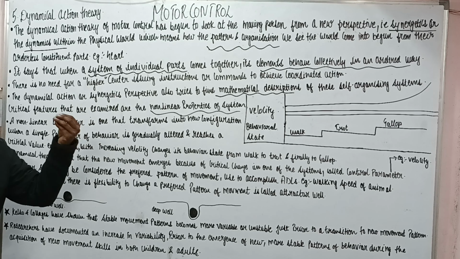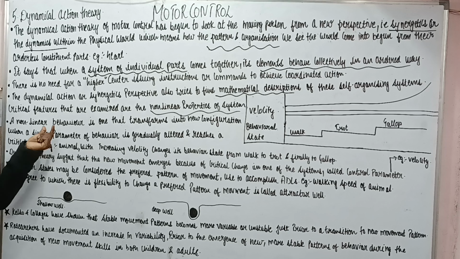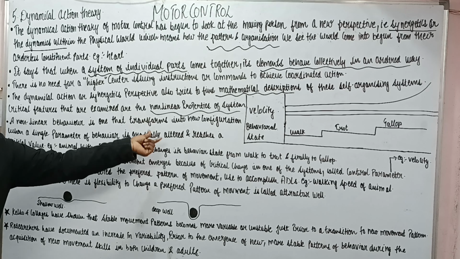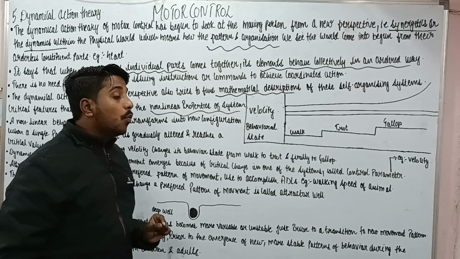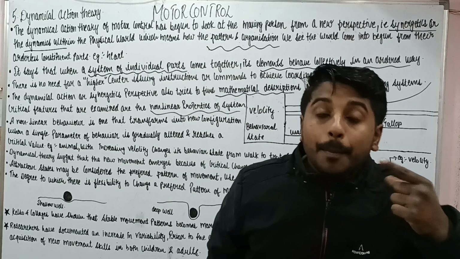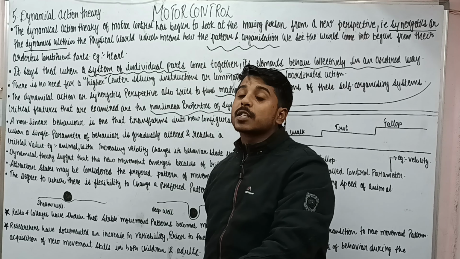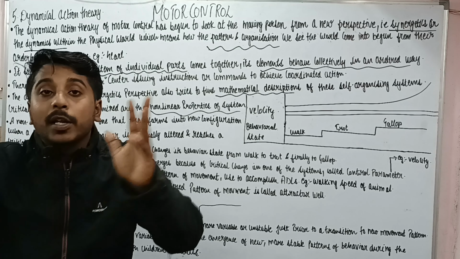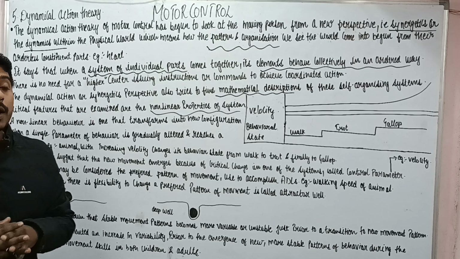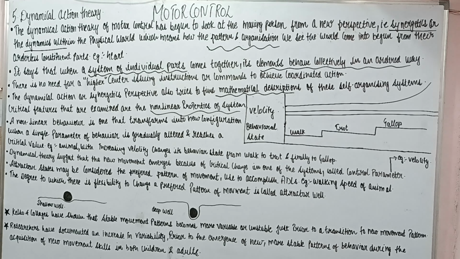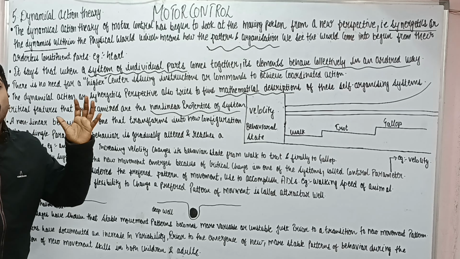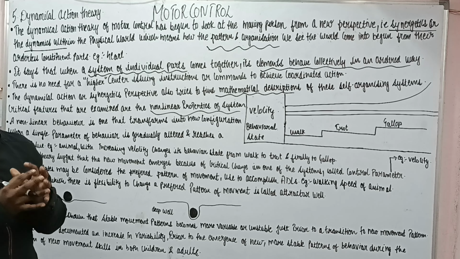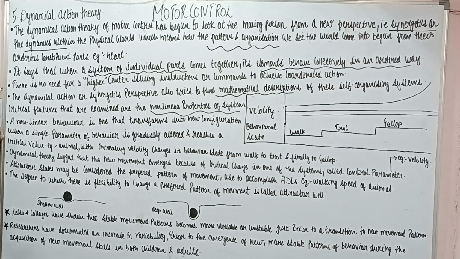Now what is a non-linear property? A non-linear behavior is one that transforms into a new configuration. So the behavior which can be transformed from one configuration to another configuration is called the non-linear behavior or the non-linear property of our system.